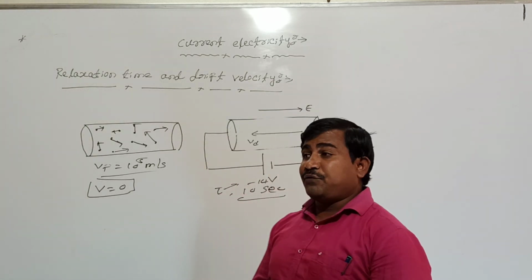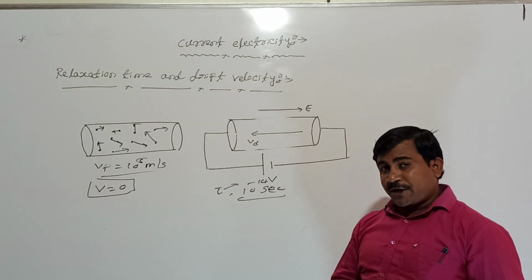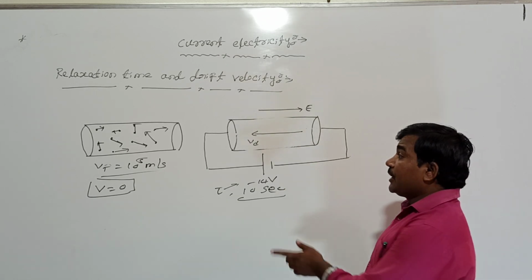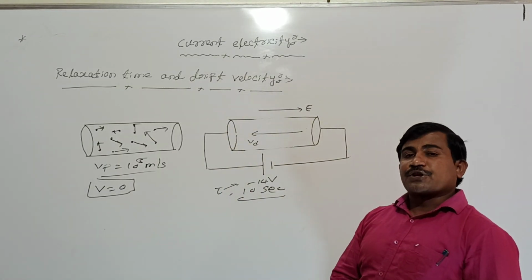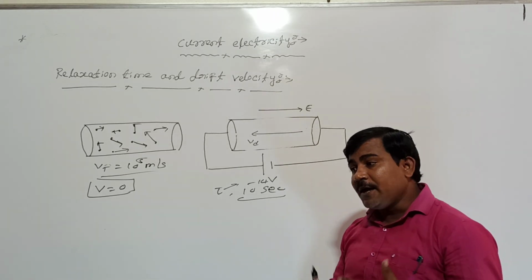The expression for drift velocity of the free electron in the conductor, or the relation between drift velocity and relaxation time.